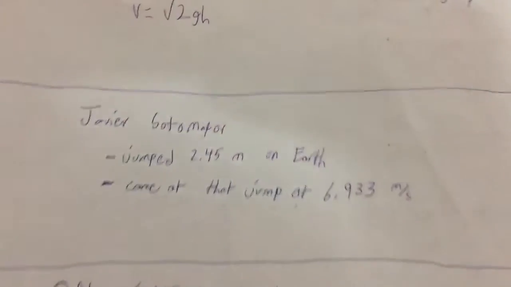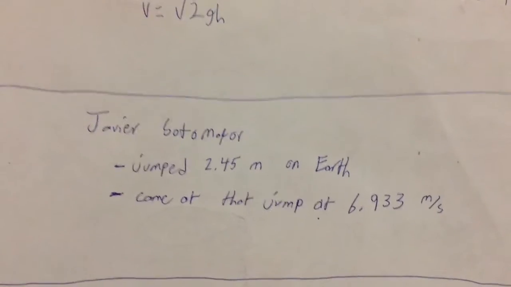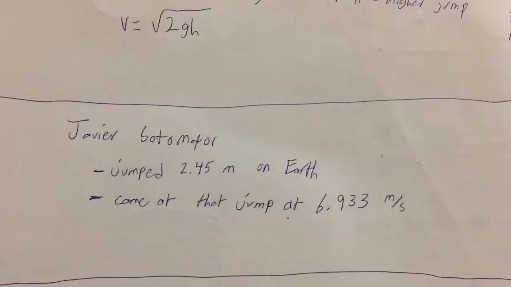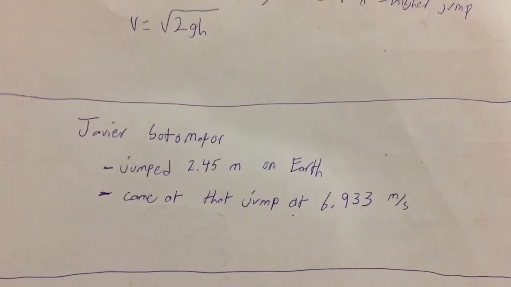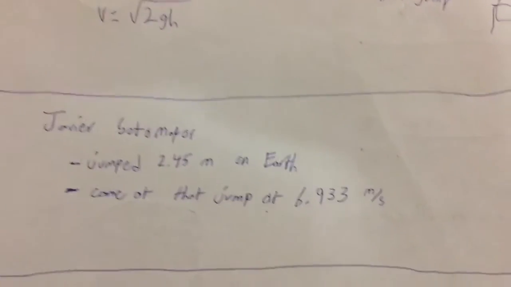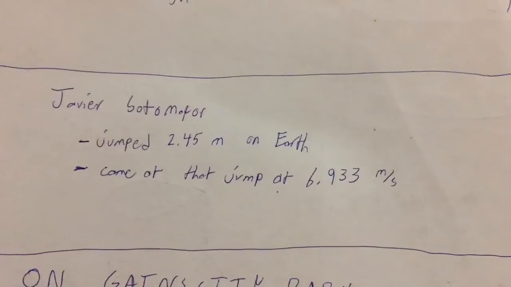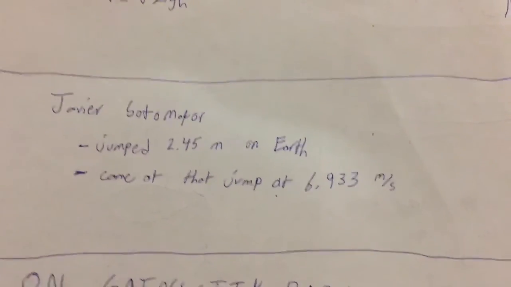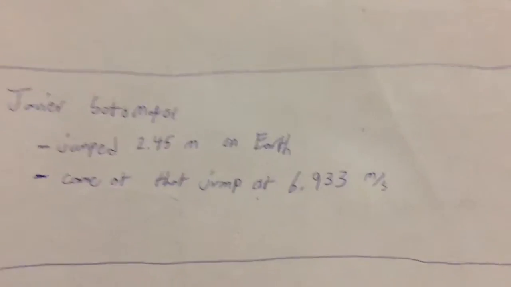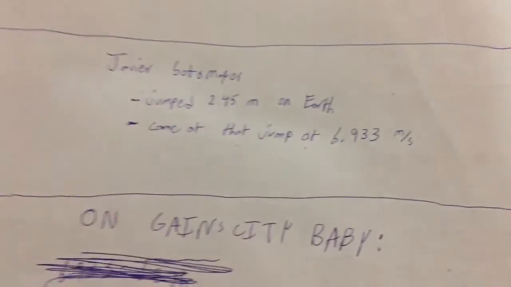So let's talk about my dude, Javier Sotomayor. Yeah, I don't really know who he is either, but he has the world record, so that's pretty good. And yeah, he jumped 2.45 meters on Earth. They actually came at that jump at 6.933 meters per second. So I guess he was hauling it.